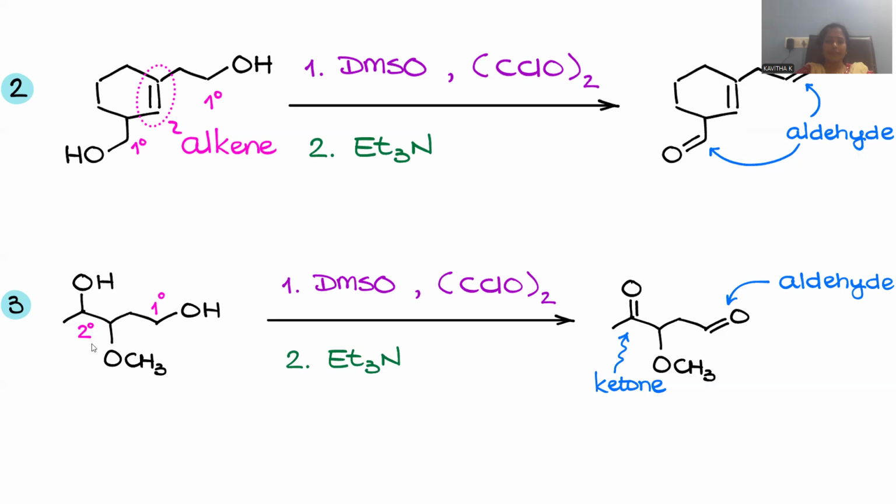And here if you observe, one is a primary alcohol, the second is a secondary alcohol, and one is methoxy. We are not supposed to react this ether. Rather, we are fully focused on these primary and secondary alcohols. Primary alcohol gives rise to aldehyde, secondary alcohol gives rise to ketone as the expected products. This is the way we have to practice this Swern oxidation.